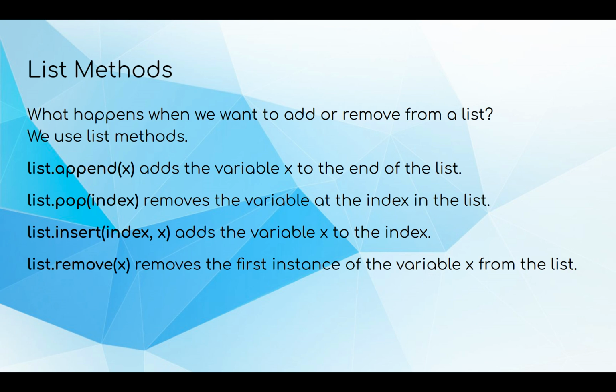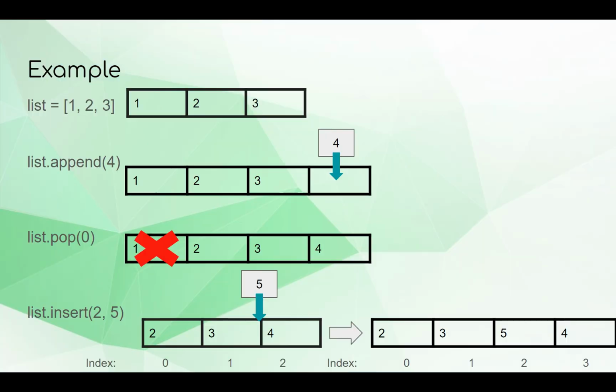List insert actually needs 2 variables now. We need both the index and the variable. So this is kind of like a more advanced version of append, where it'll add the variable at the index you give it. And list remove just takes a variable, and this is kind of like list append, but the opposite, where it'll just remove the first time it sees that variable from the list. So in an example, if you had a list that's just 5, 5, 5, 5, and you do list remove x, where x is 5, then it'll only remove the first 5. So yeah, if you ever have any multiples, remember that it'll only remove the first one.